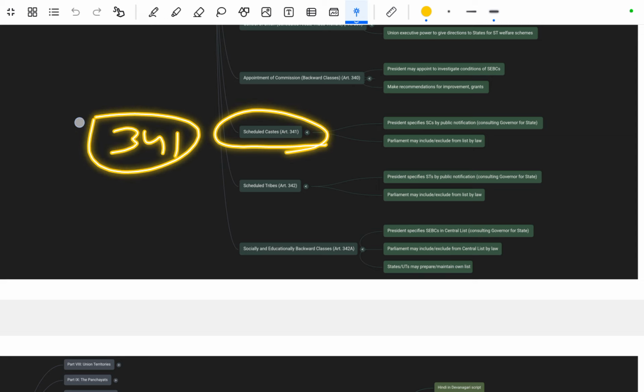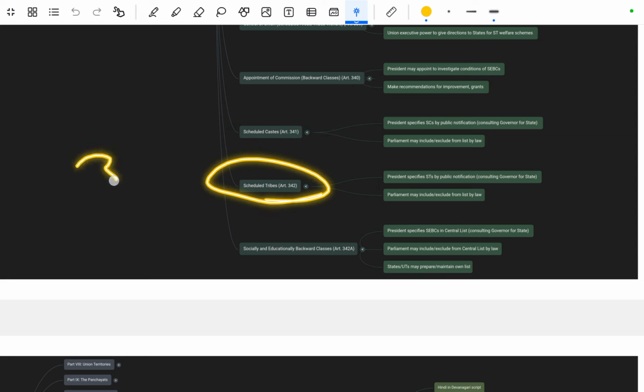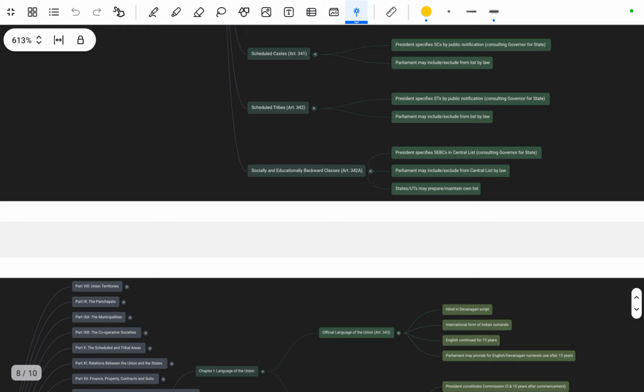You have to remember this article, quite important. Okay, next is Article 342, that is about the Scheduled Tribes. That is the President specifies STs by public notification, after consultation with the Governor, and Parliament has the power that it may include or exclude from the list. Okay, next is the socially and economically educationally backward classes, that is mentioned in Article 342A. That is the President may specify SEBCs in state and central lists.